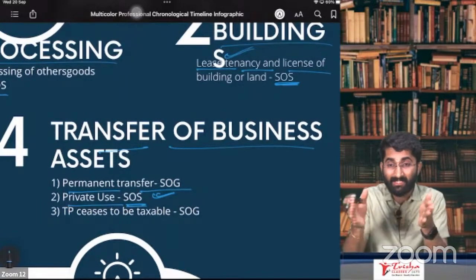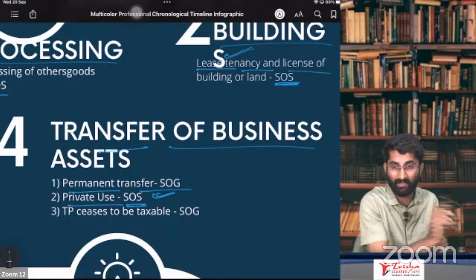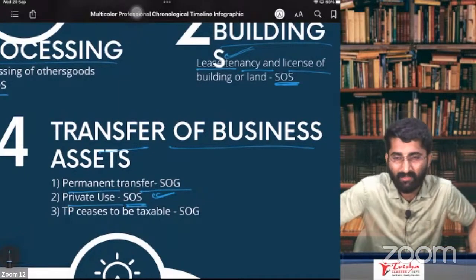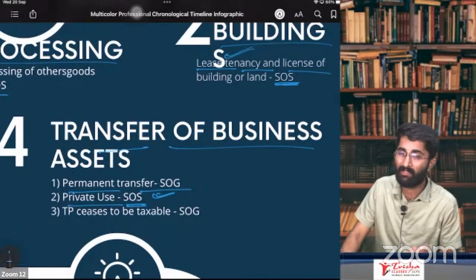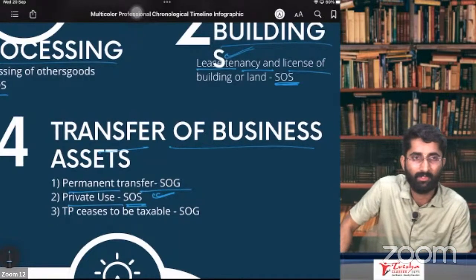When you are using your business asset for private purpose, it is supply of service. If you are using for business purpose, then okay. If you are selling that business asset, then it will be supply of goods.